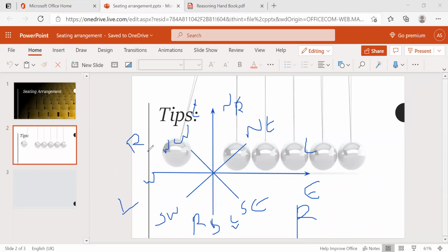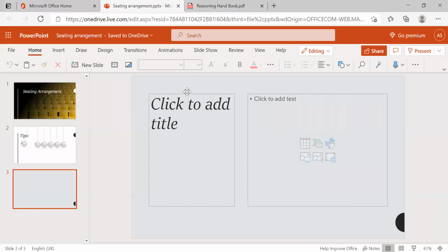You should know these things. Before going to solve the seating arrangement, you should know the basic things. The first one is directions. Always assume that you are facing the north, like a mobile or laptop screen, it's clearly going to be north-facing. Is it clear? Now, this is the first tip, for directions, and the second tip is clockwise and anti-clockwise.